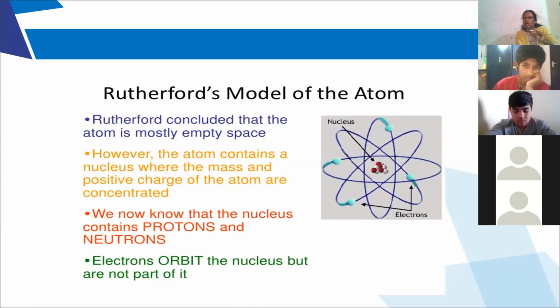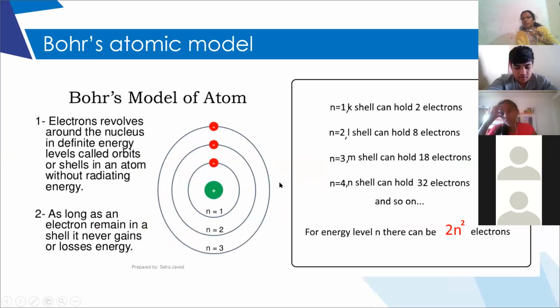The explanation for this is given by the scientist Bohr, in Bohr's atomic model. He said that the nucleus is at the center and electrons are revolving around the nucleus, but not as they like.